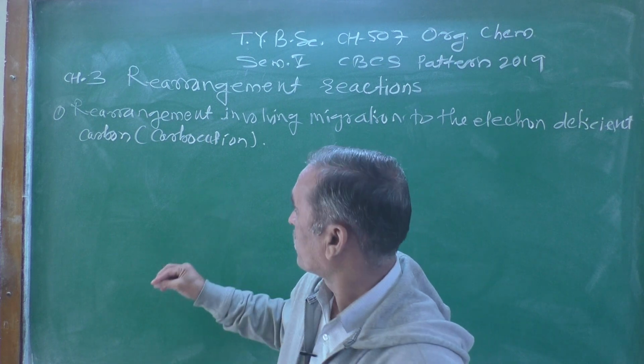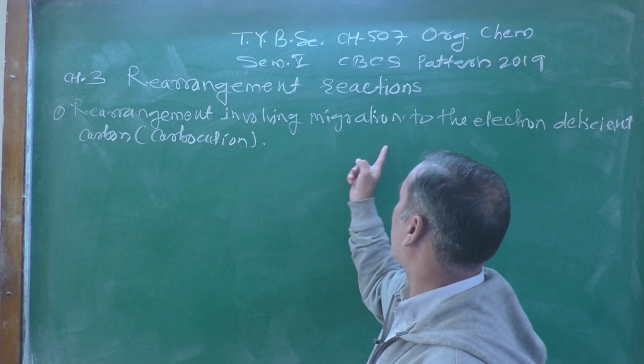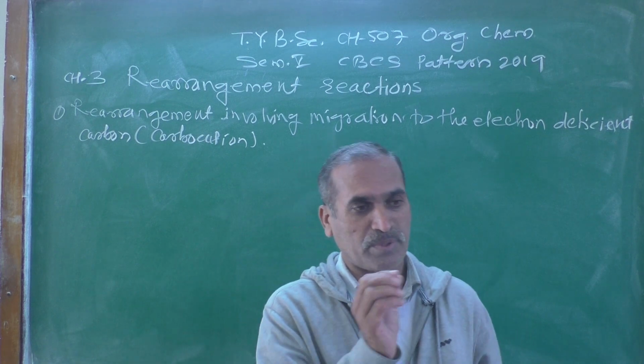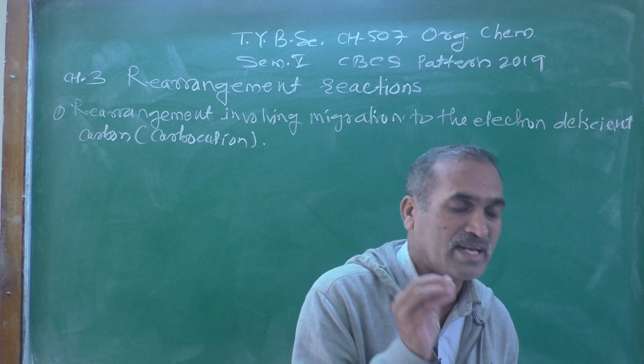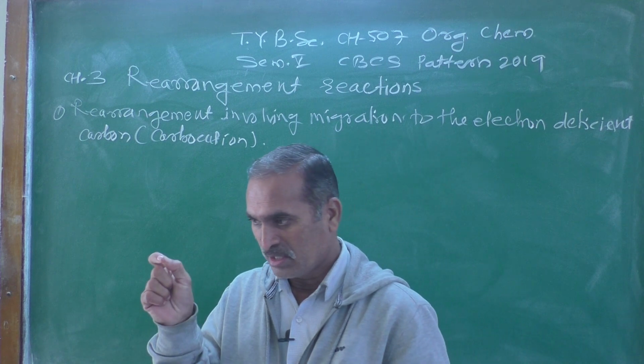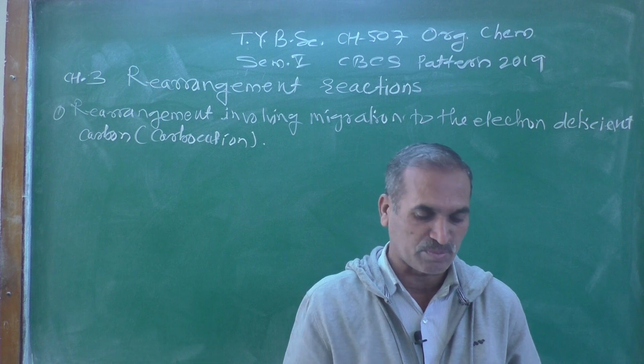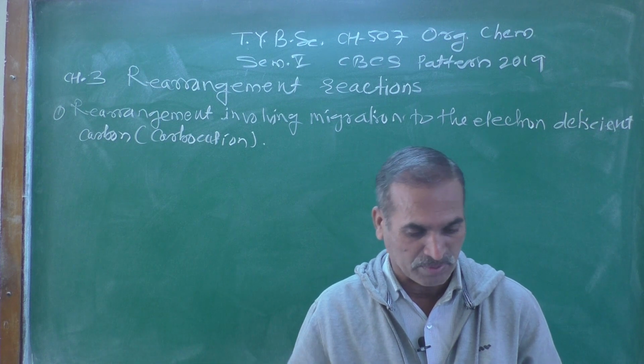Electron deficient means there are fewer electrons present on that species, and that type of species is known as electron deficient.